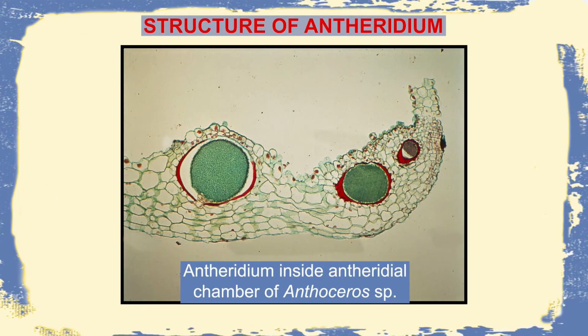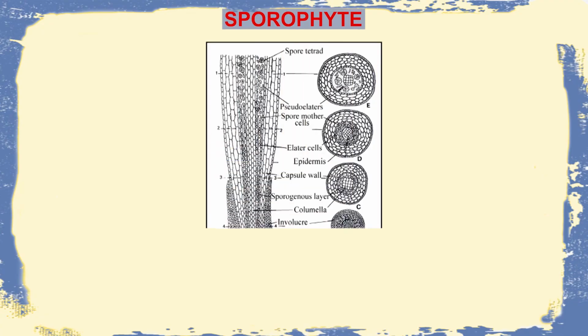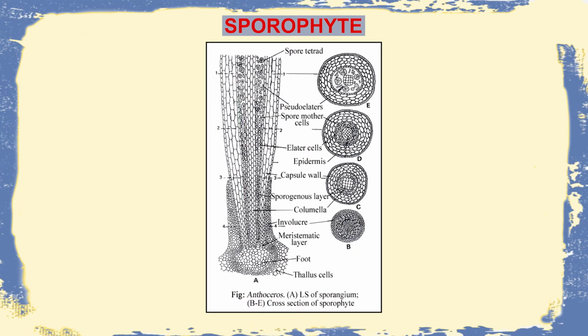In the second diagram, it is showing the antheridium enclosed within the antheridial chamber of Anthoceros. Upon seeing the sporophytic structure of Anthoceros, it usually consists of the bulbous foot which attaches it to the gametophyte, and from the foot arises an elongated stalk-like structure known as the seta, which is surrounded by the capsule wall, followed by certain other structures known as the spores.